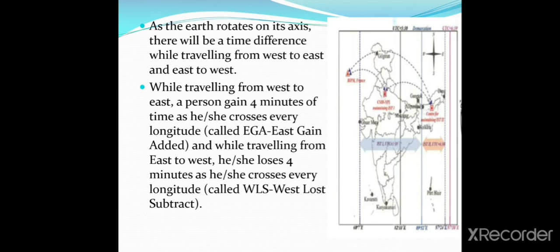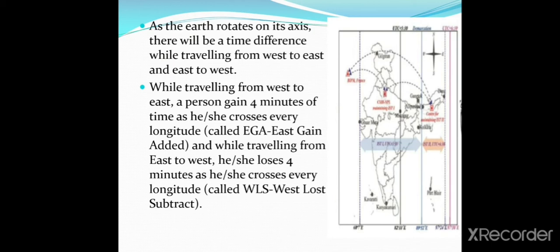As the earth rotates on an axis, there will be a time difference while traveling from west to east and east to west. While traveling from west to east, a person gains 4 minutes of time as she crosses every longitude, called EGA, that means east gain added.